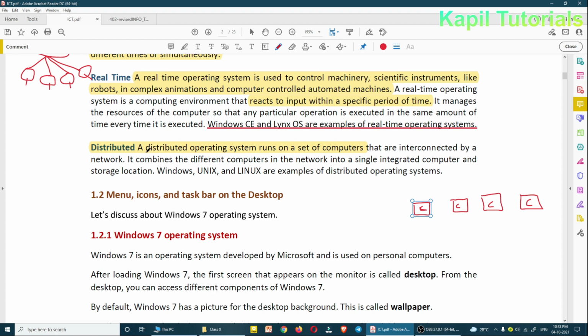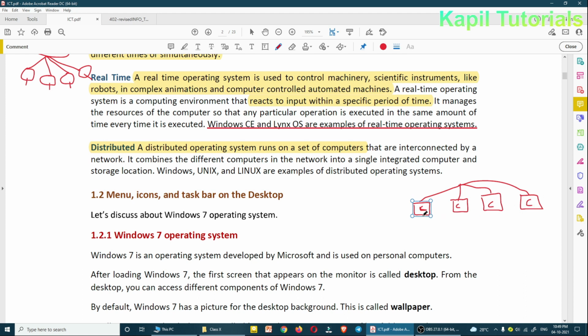So what it does, a distributed operating system runs on a set of computers. That means they all are connected with one operating system. Now it combines the different computers in a network into a single integrated computer and storage location. Now all these systems, you could term as nodes.